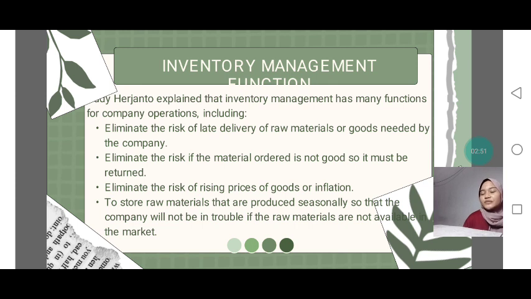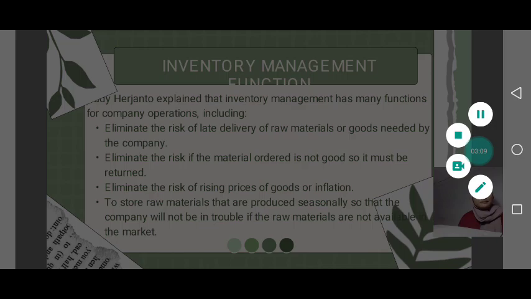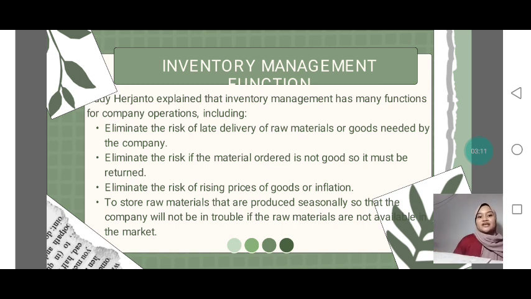Number 4 is to store raw materials that are produced seasonally so that the company will not be in trouble if the raw materials are not available in the market.